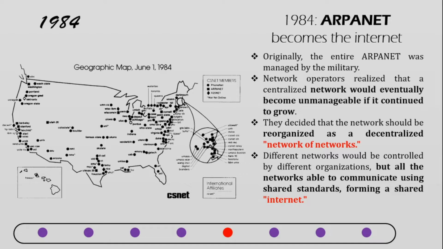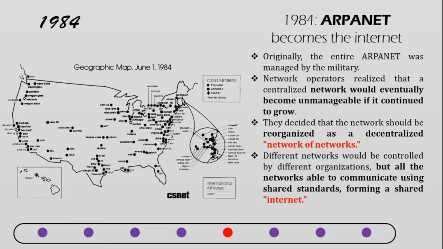Originally the entire ARPANET was managed by the military in the earlier days, and then the network operators realized that a centralized network would eventually become unmanageable if it continued to grow. So they decided the network should be reorganized as a decentralized one, and that is where we call it a network of networks. We can also remember that the internet is nothing but an interconnection of networks.